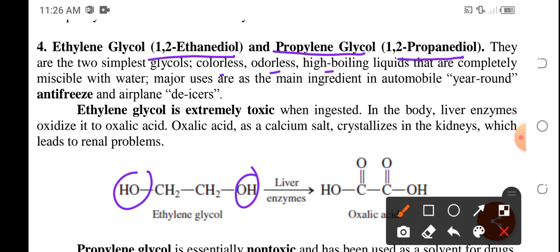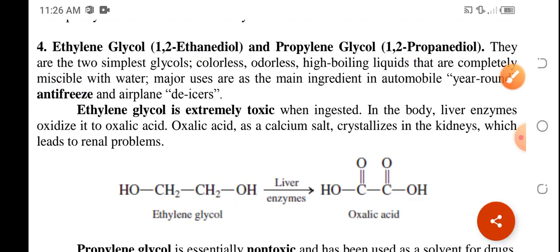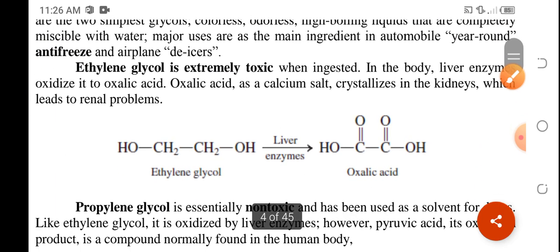Okay, they are used as an antifreeze for yung mga may mga snow na countries. They are going to use this glycol para hindi mag-freeze yung mga water nila doon.